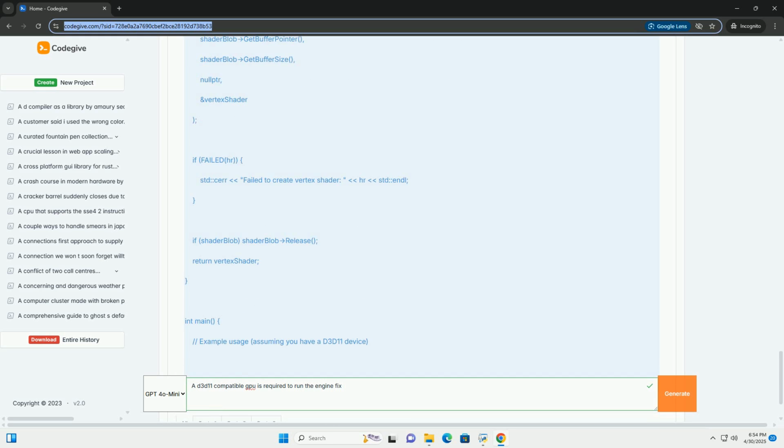3. Checking for feature support, example compute shaders. Explanation: CheckFeatureSupport is used to query the device for specific feature support. D3D11_FEATURE_DATA_D3D11_OPTIONS is a structure that contains information about various D3D11 features. Compute shaders plus raw and structured buffers via shader for x. This member of the options structure indicates whether compute shaders are supported.